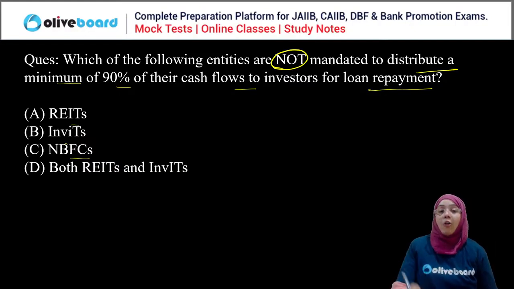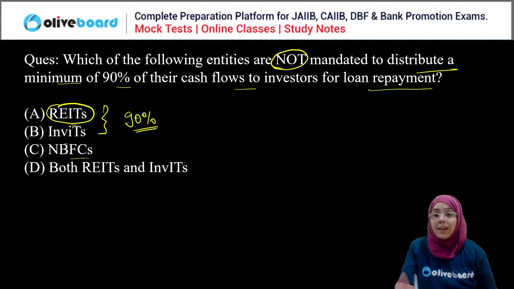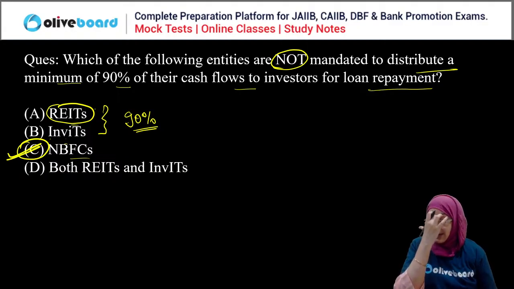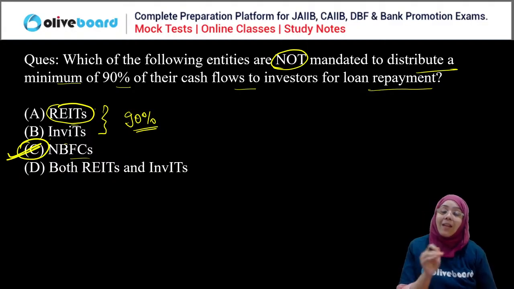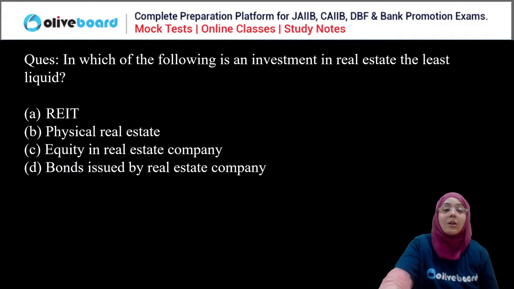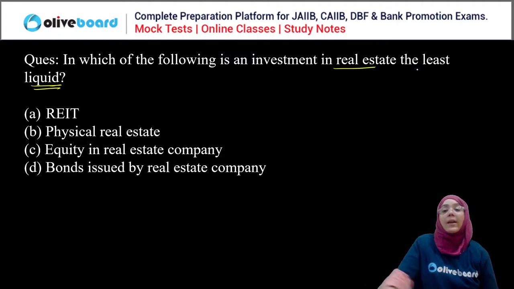Yes, obviously. See, for both REITs, real estate investment trusts, and InvITs, infrastructure investment trusts, they have the mandate that they have to distribute at least 90% of their cash flow as a dividend or as income for the investors. This is not mandatory in NBFCs, but in InvITs and REITs, yes, this is mandated. So C is the correct answer. Right?